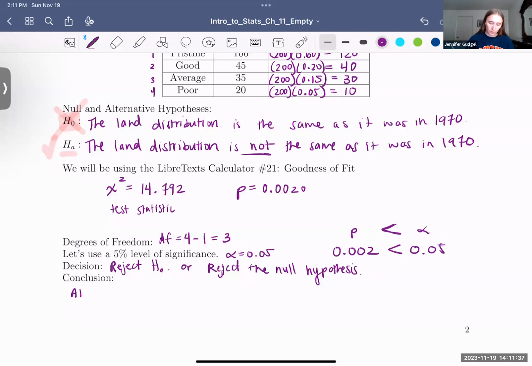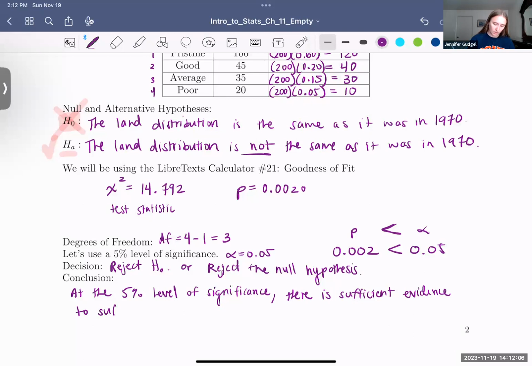For our conclusion, we always want to include the level of significance, at the 5% level of significance. We always want to say if we have the support or we don't. In this case, we did have the support, so there is sufficient evidence to support, and here is where we put in our alternative hypothesis.